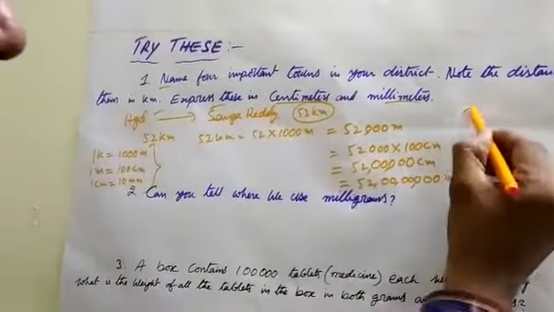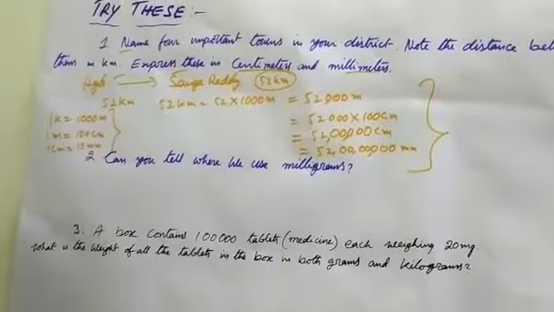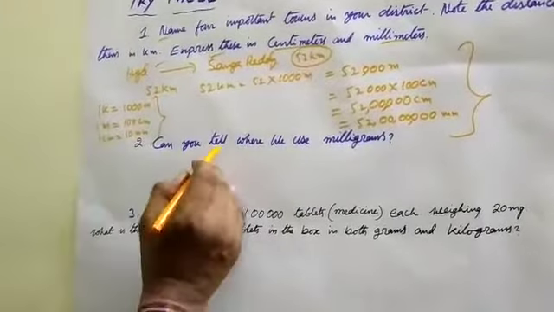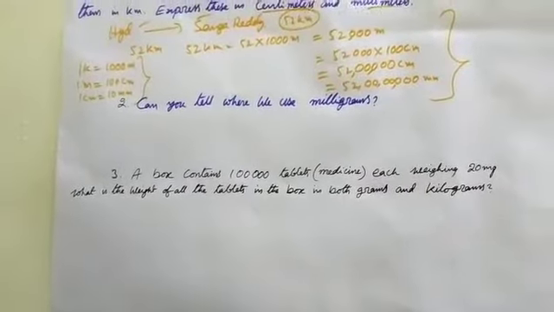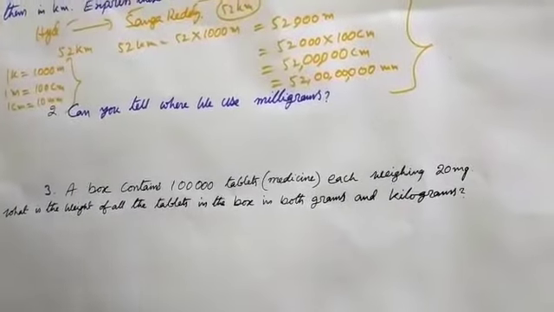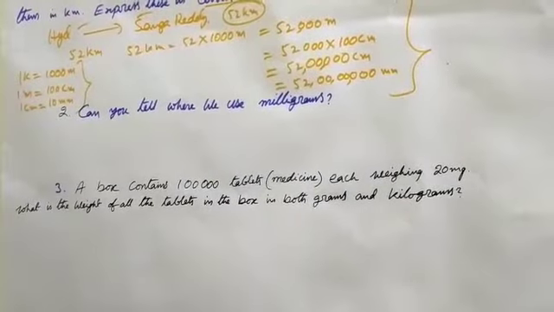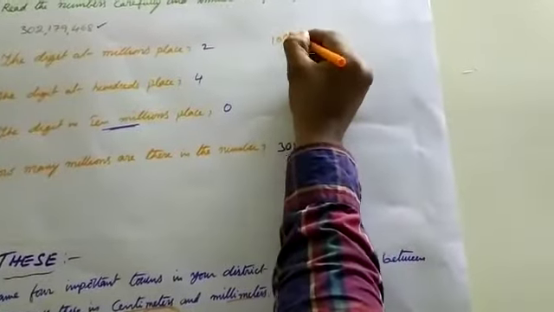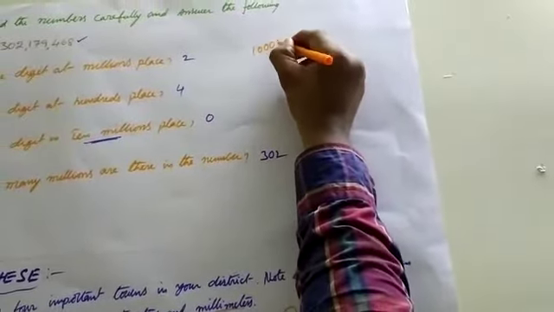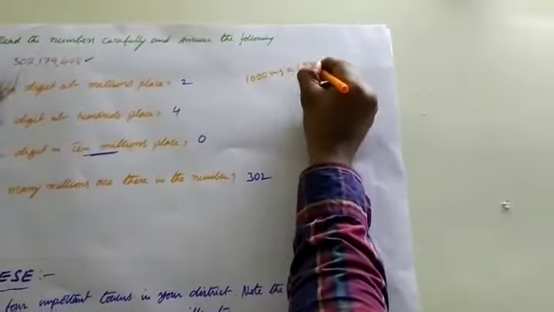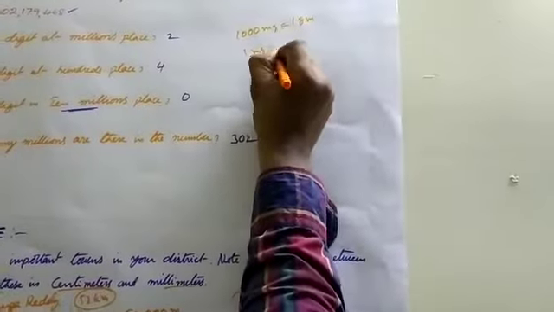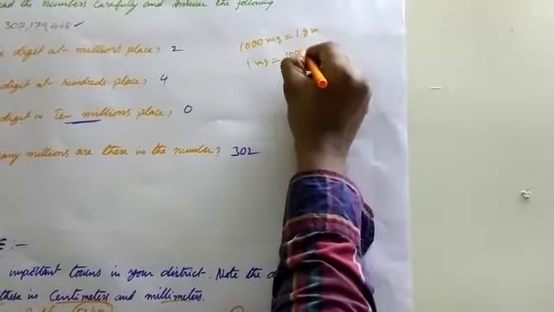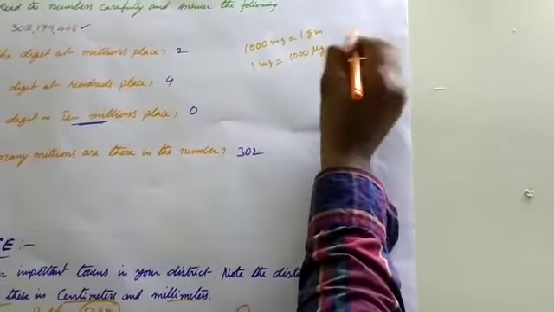Okay, now you will try the remaining. See, can you tell where you use milligrams? For example, to measure small weights. 1000 milligrams is equal to 1 gram. 1 milligram is equal to 1000 micrograms. Micro means micrograms.